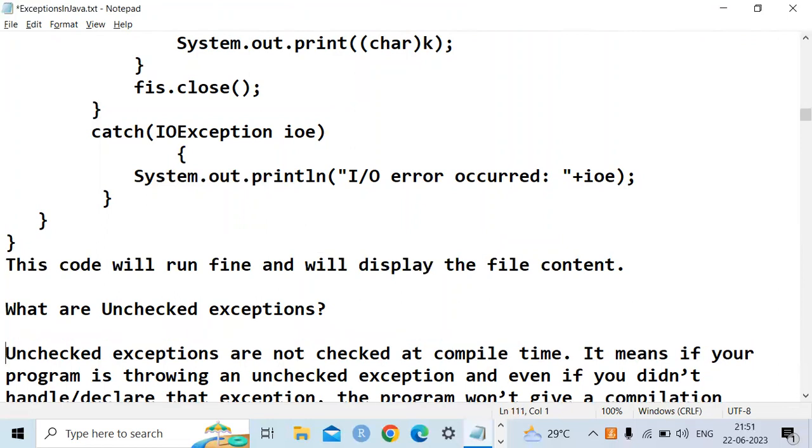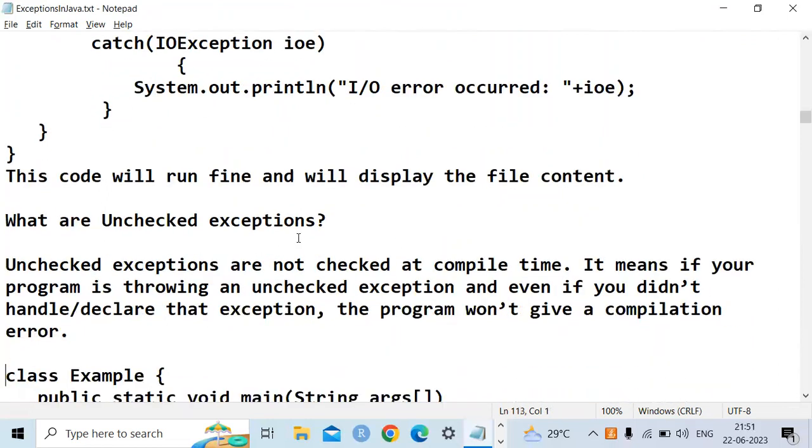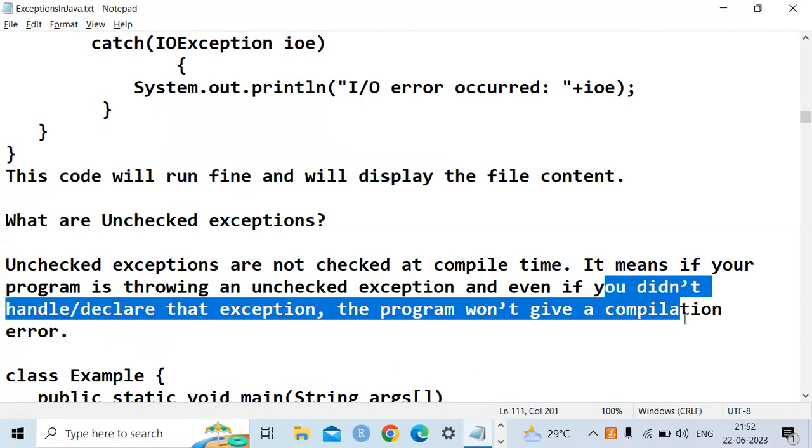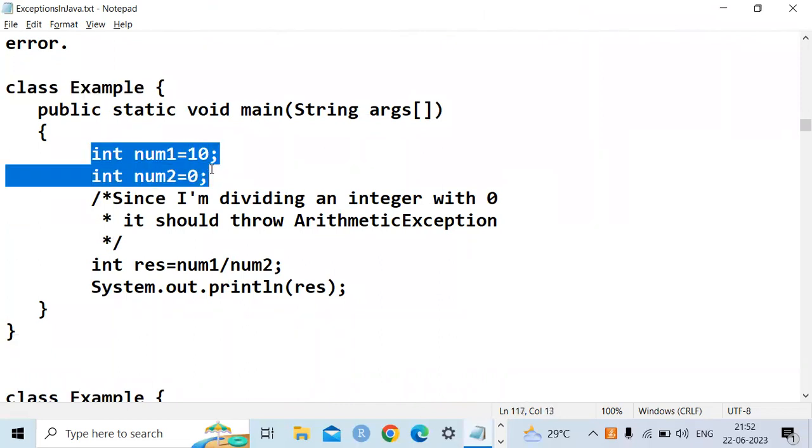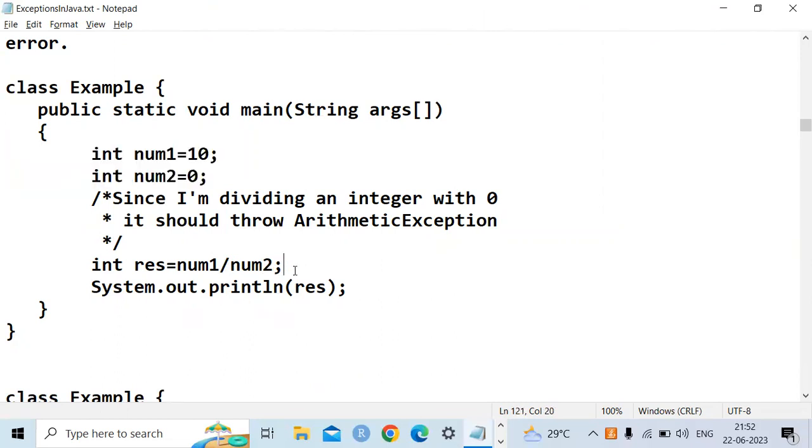Now come to the point of unchecked exceptions. Unchecked exceptions are not checked at compile time, but at runtime. It means if your program is throwing an unchecked exception, even if you don't handle or declare the exception, the program won't give a compilation error. See an example here, class example. I have given the values num1, num2, and I am using int result equal to num1 by num2.